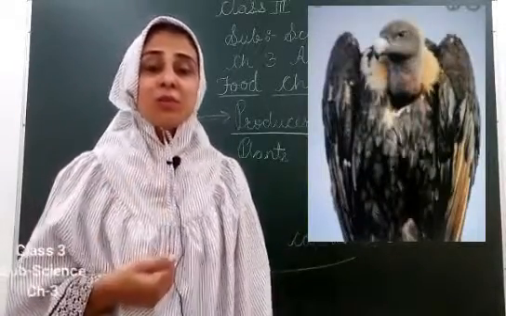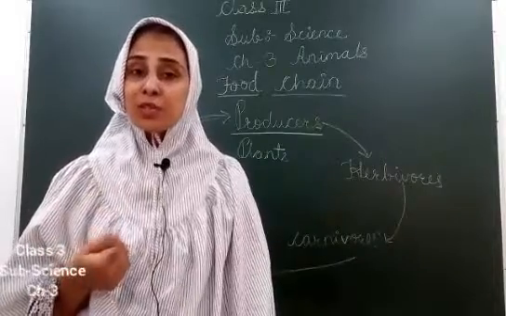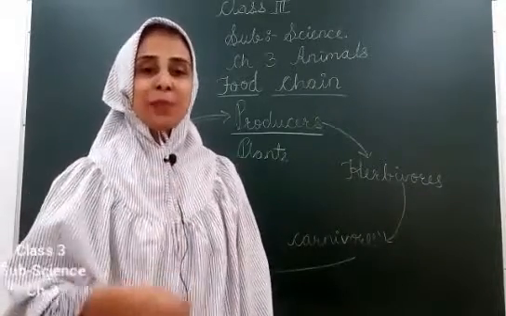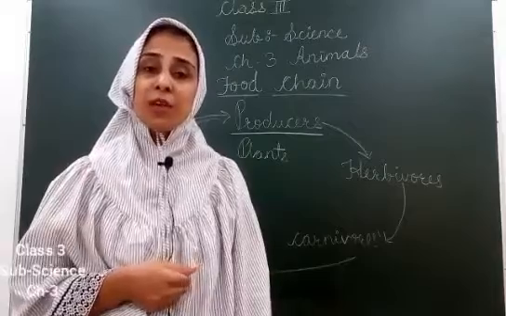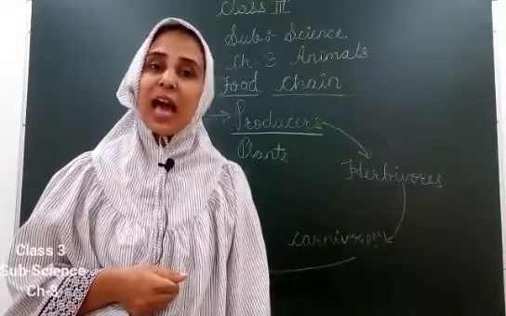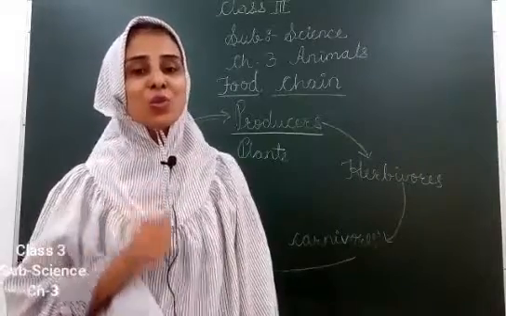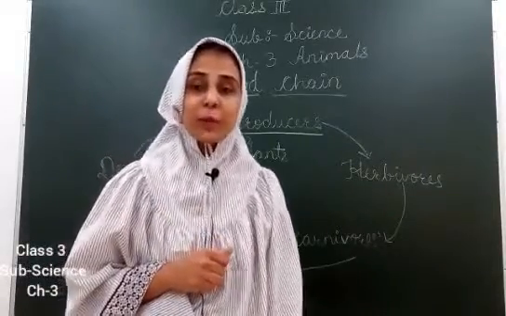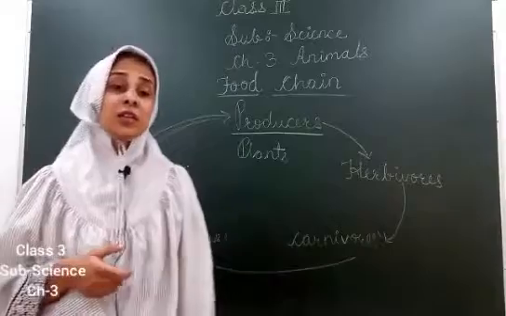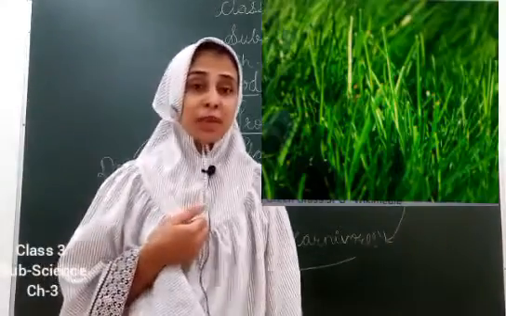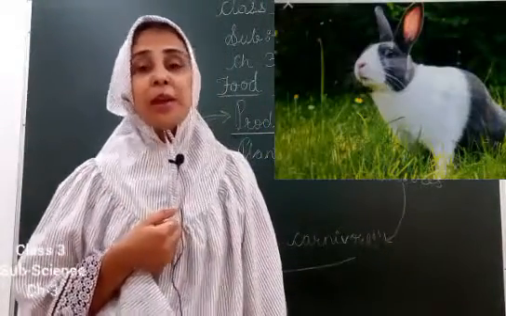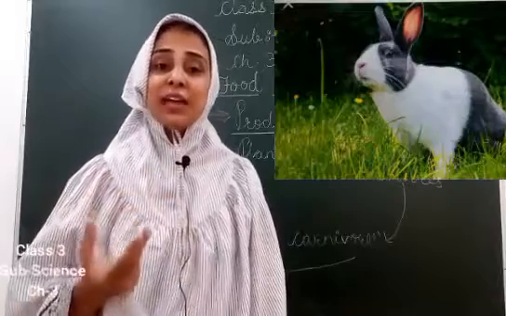Now when vulture is dead, it decomposes and again mixes back with the soil, decomposed by what? Bacteria and fungi. So again it gets mixed with the soil. So this is one example. Other is like grass. Grass is eaten by rabbit. Rabbit is eaten by a tiger.